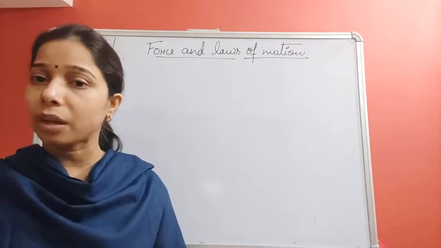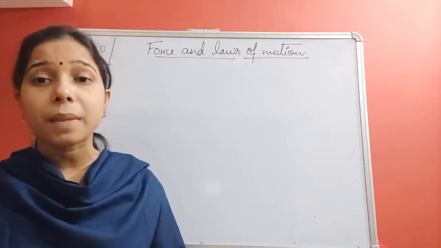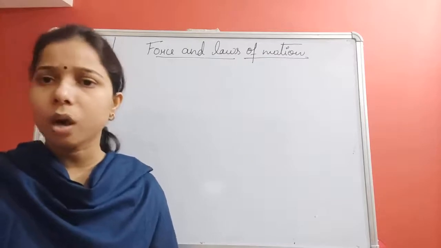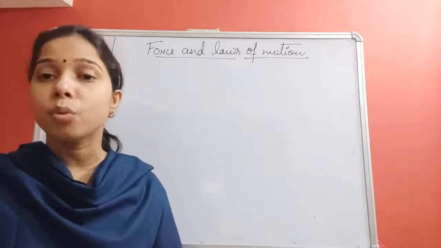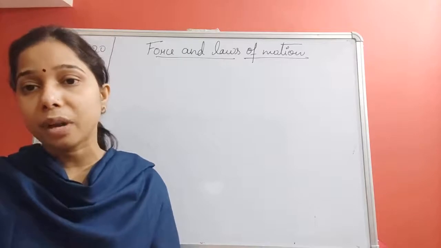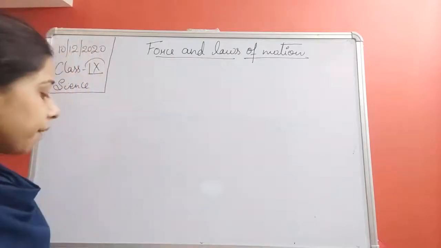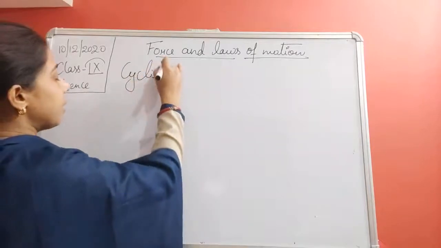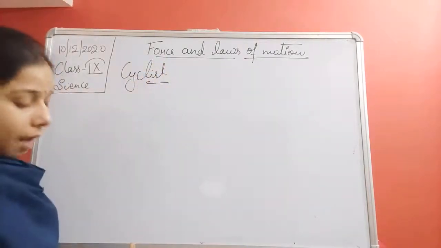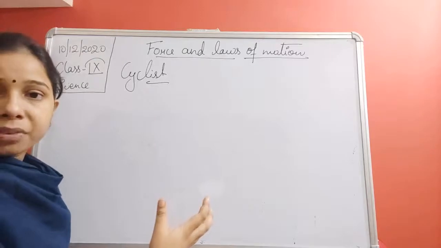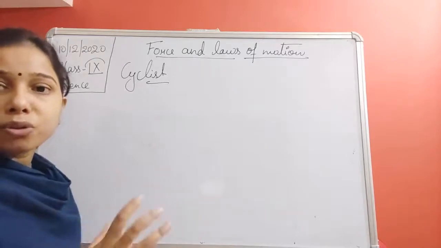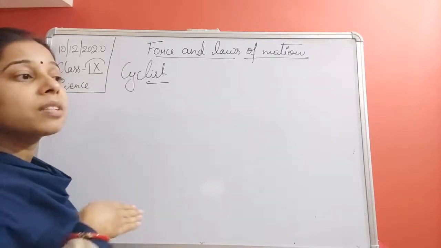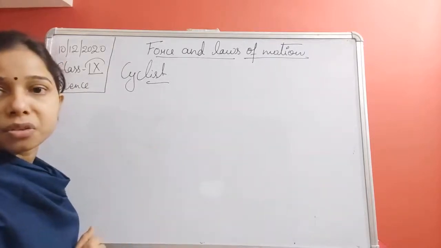Now we have seen that an unbalanced force makes an object at rest move. But it is not so in all cases. It can also make a moving object come to rest. How? We have seen an example of a cyclist. When the cyclist pedals, he is applying a force on the cycle, due to which the cycle moves in the forward direction.